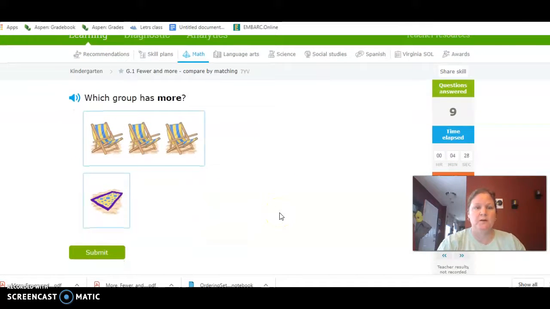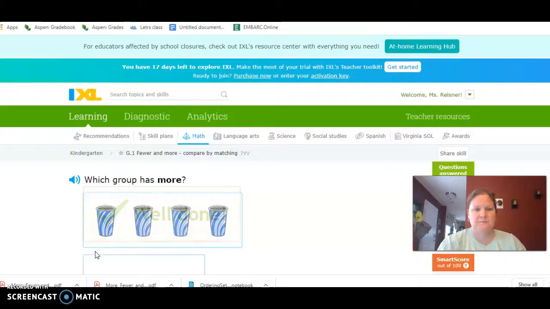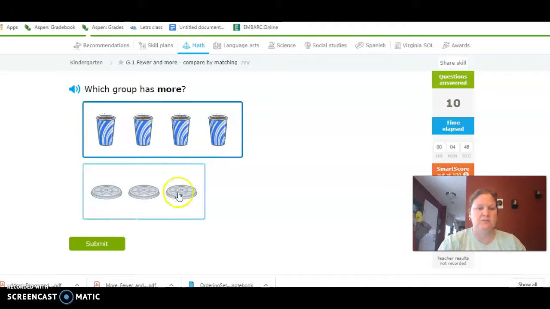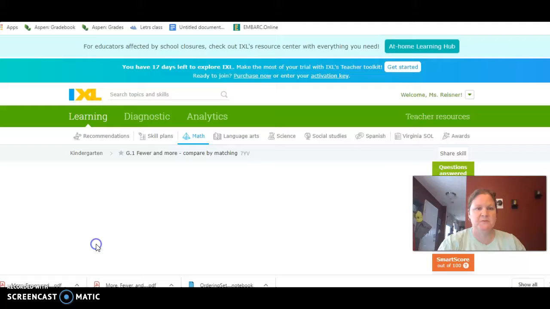Which has more, beach chairs or blankets? Good, beach chairs. Which has more, cups or lids? Yep, more cups, because there's only 3 lids and 4 cups.